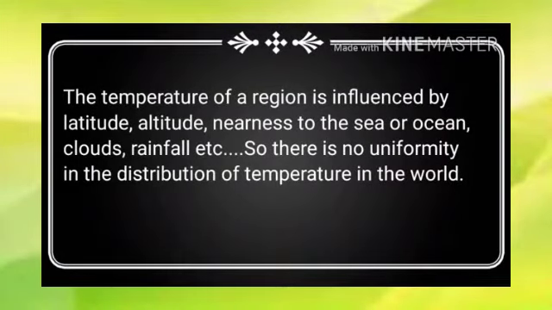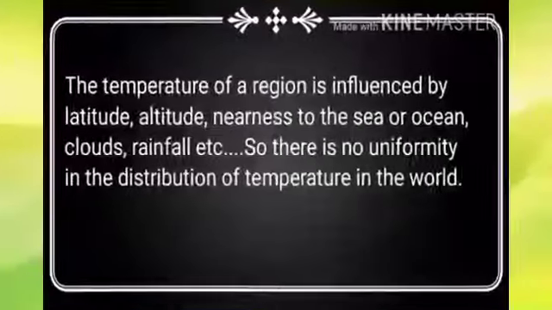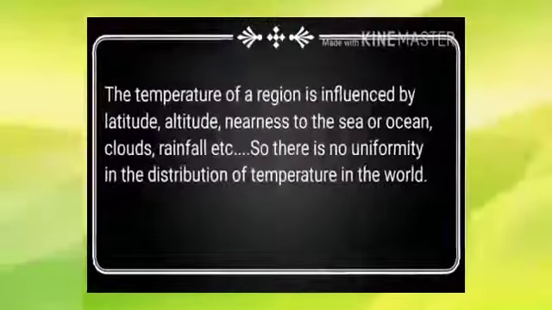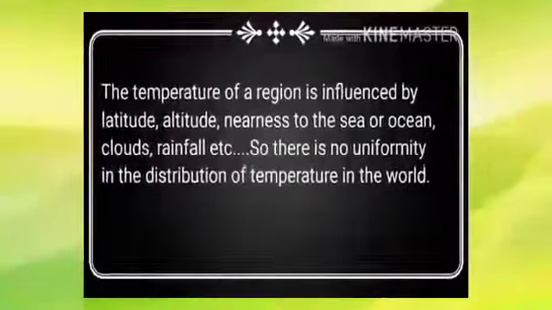Latitudes are the imaginary lines drawn on the globe. See, these are helpful to identify places and locations. And altitude means height. See, as the height increases, the temperature decreases. So altitude is a reason for the difference in the temperature, and so is nearness to the sea or ocean. Altitude, clouds, rainfall, nearness to the ocean or sea. There is no equal distribution of temperature throughout the world.